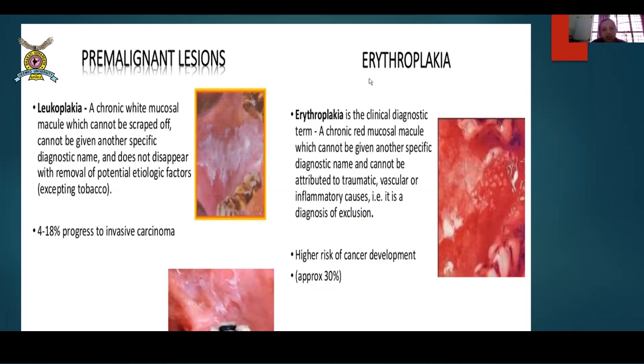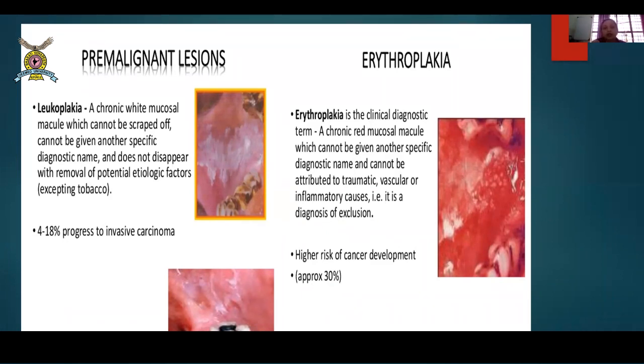And another is erythroplakia. In erythroplakia you will find all red color patches. Same map, but in red color. Okay, so in erythroplakia you will also see white dots like this. Many times it is red and inflamed inside the mucosa with small tiny white dots. They are very classical of erythroplakia. So this is a clinical diagnostic term.